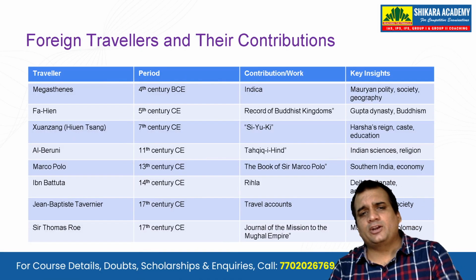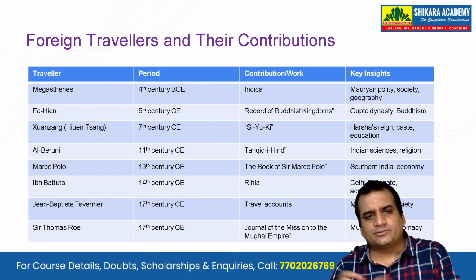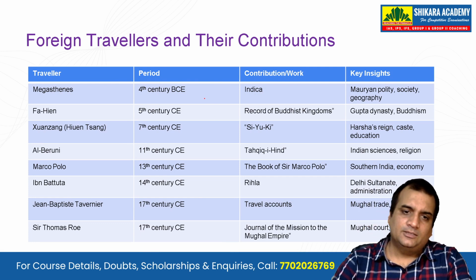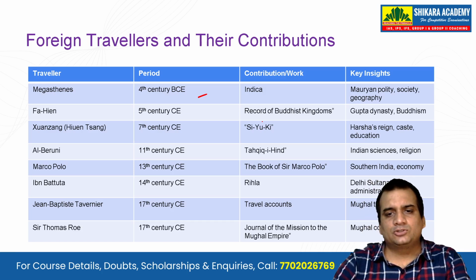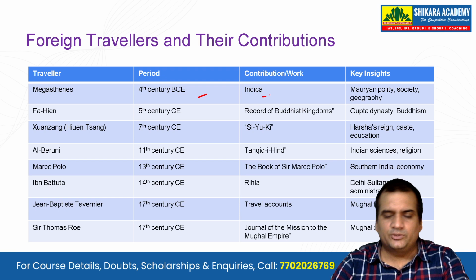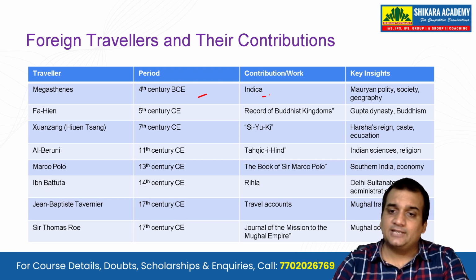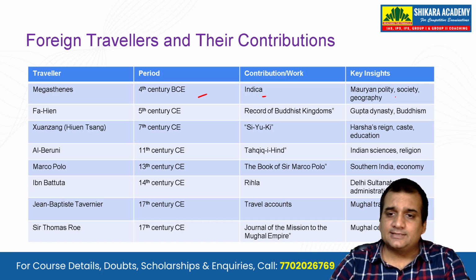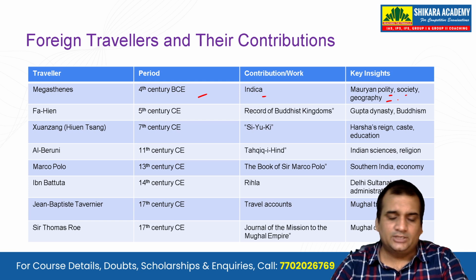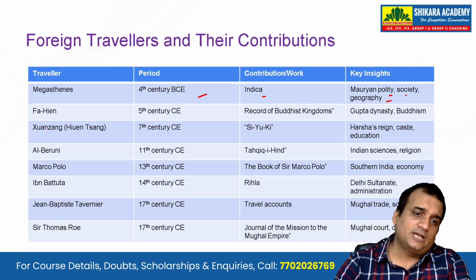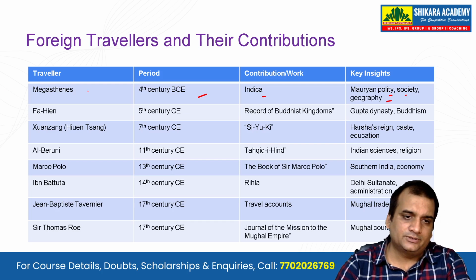Let's see some of the foreign travelers and their contributions. First and foremost, Megasthenes. The period is somewhere around the 4th century BC, and the work done by Megasthenes was Indica. Okay, key insights are Mauryan polity, society, and geography, which are written over there in Indica. And Megasthenes, guys, was a Greek philosopher. Okay, so you must know about it.